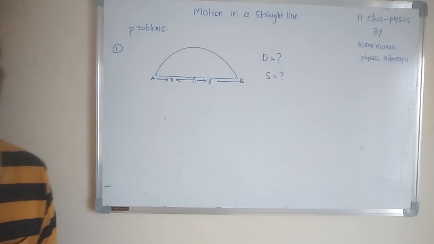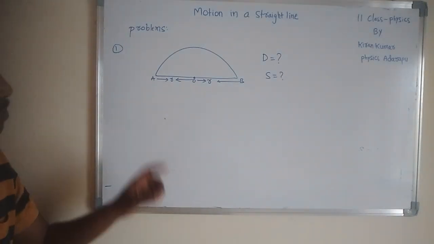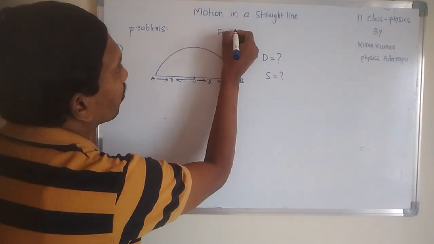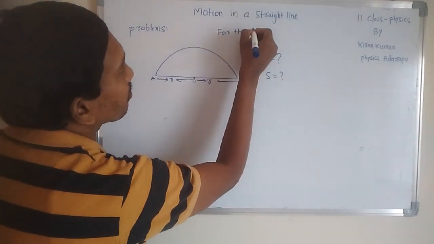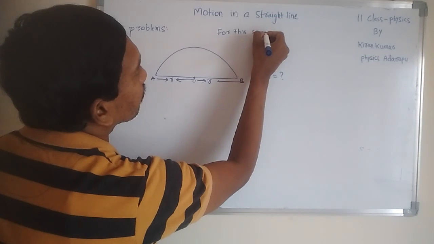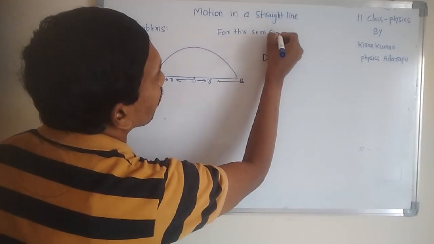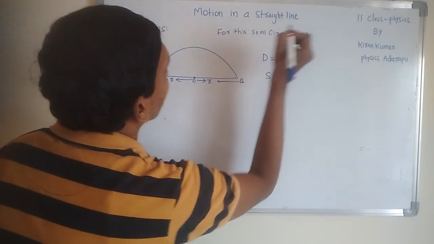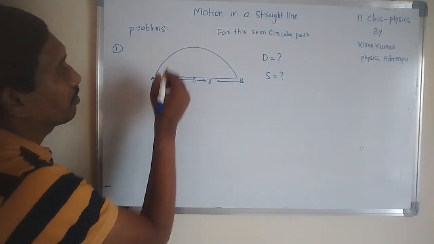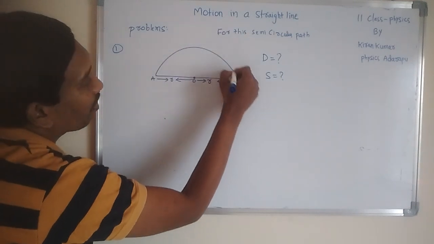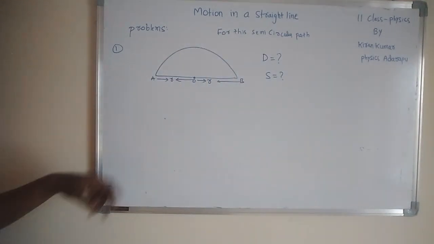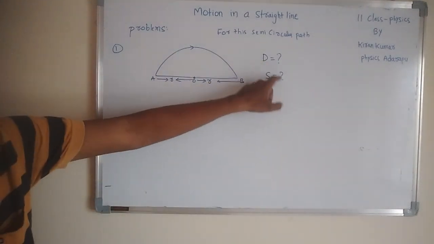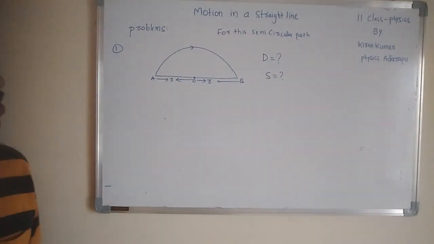This is the given question, for this semicircular path. The given traveling path is a semicircular path. That means it is moving along this curved line path. A body is moving along this, then what is the distance and what is the displacement? That is the question.